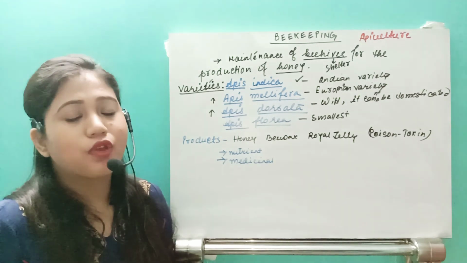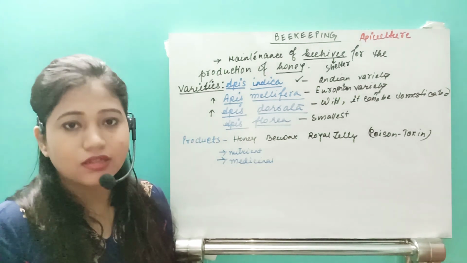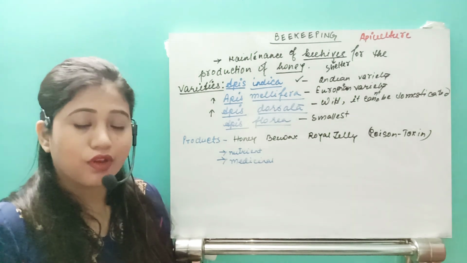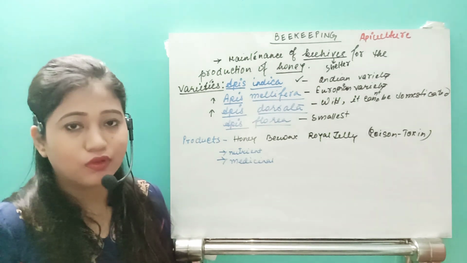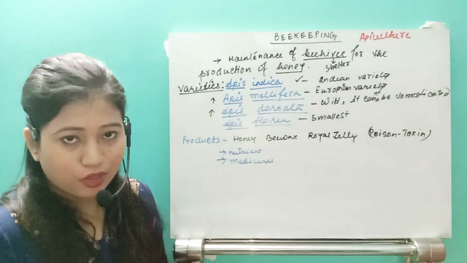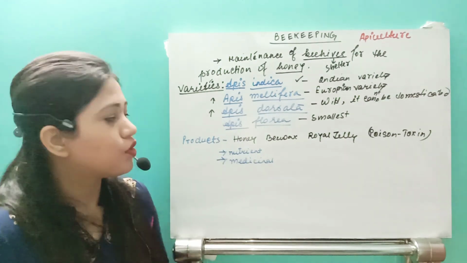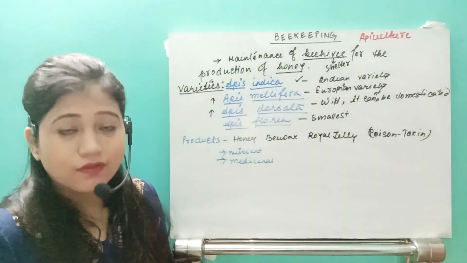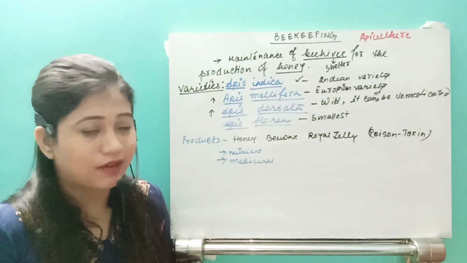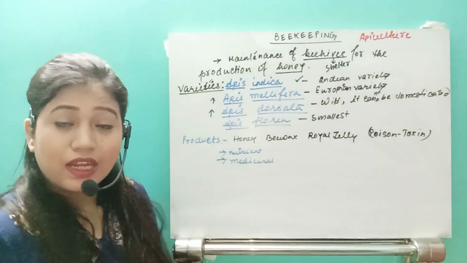It has sugary content, that is sucrose, which is converted into dextrose, levulose, glucose, etc. in the honeybee's body, in the digestive system. It has high nutrient value also, because vitamins and different types of minerals are available. That's why honey is very good.